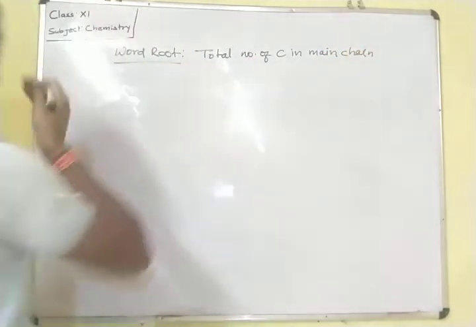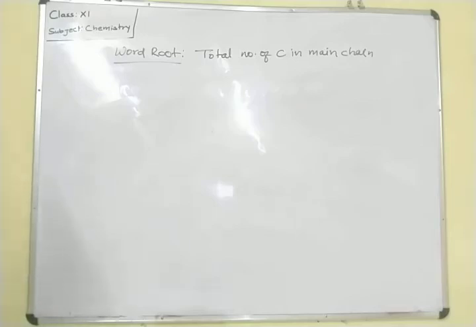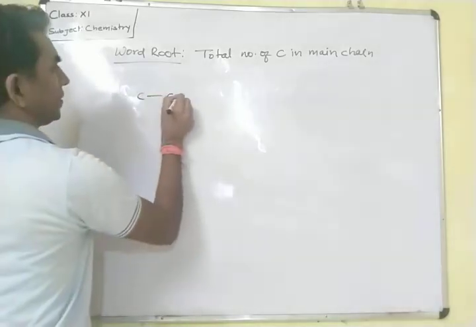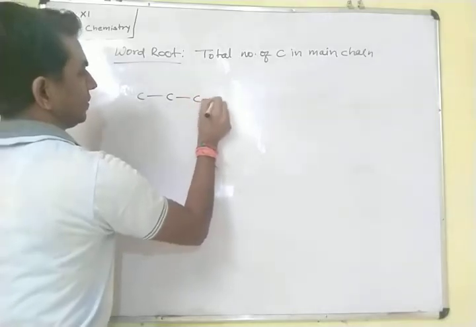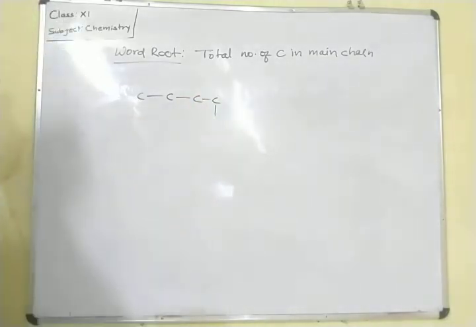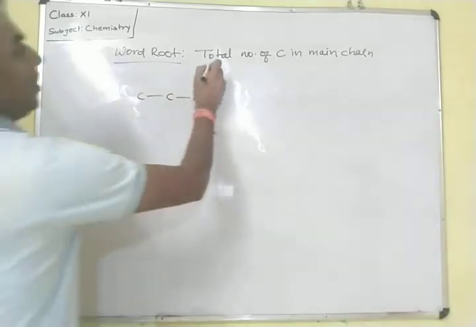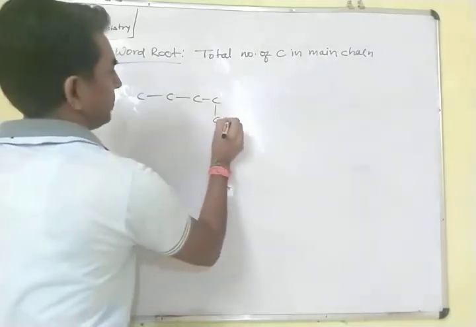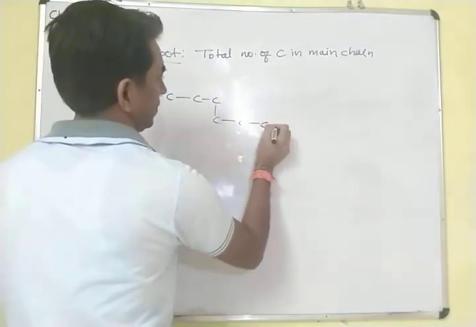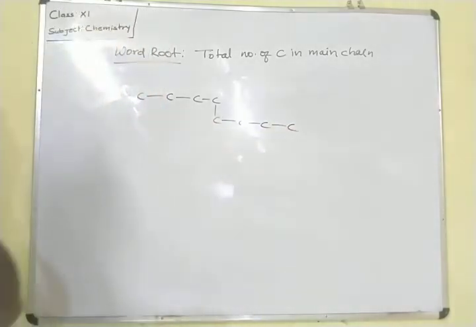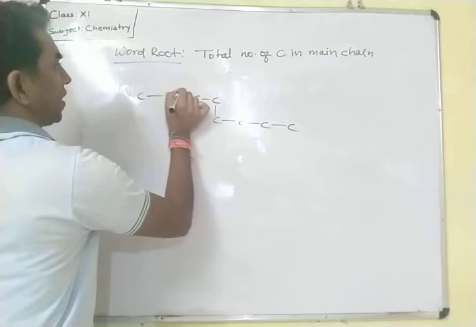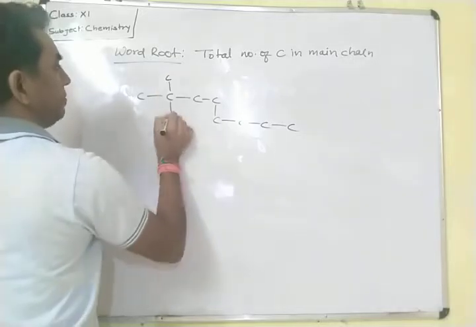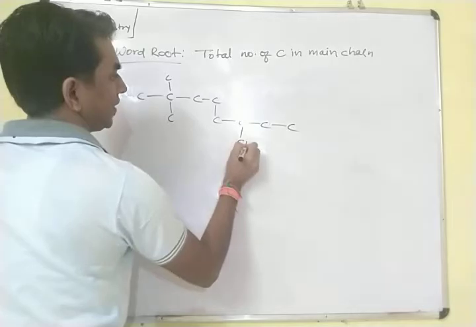Okay, so total number of carbon in a main chain means, suppose this is one of the longitudinal chains, it is not necessary that it will always be in a straight line. The word root means longitudinal chain or main chain. It may be in zigzag or in any way. So we have to select the longitudinal chain only, means the carbon which are present in the main chain only. We have to count only that carbon.